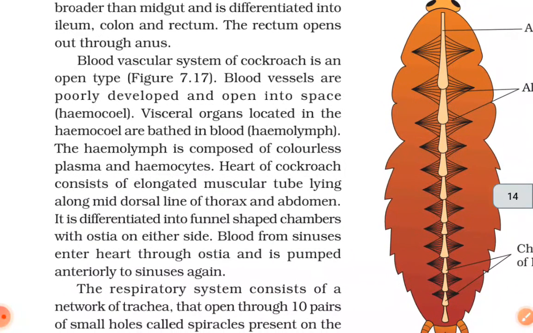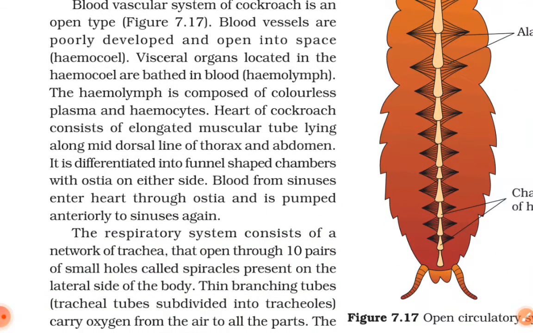Blood vascular system of cockroach is of open type. Blood vessels are poorly developed and open into spaces called hemocoel. Visceral organs located in the hemocoel are bathed in the blood, hemolymph. The hemolymph is composed of colorless plasma and hemocytes.